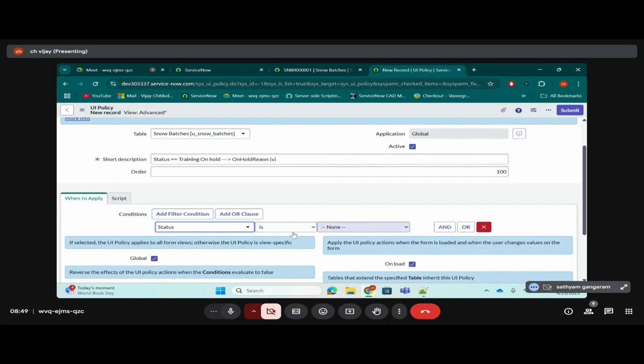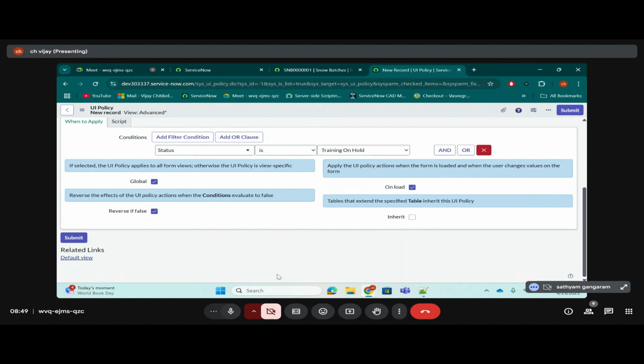What about these two? If this is equal to, is training on hold. Okay, everyone understood this, right? So what you are telling the system is: in the snow batches table, when the status is selected as training on hold, then you execute the below part. I can see options to make a field mandatory, read only, and visible.